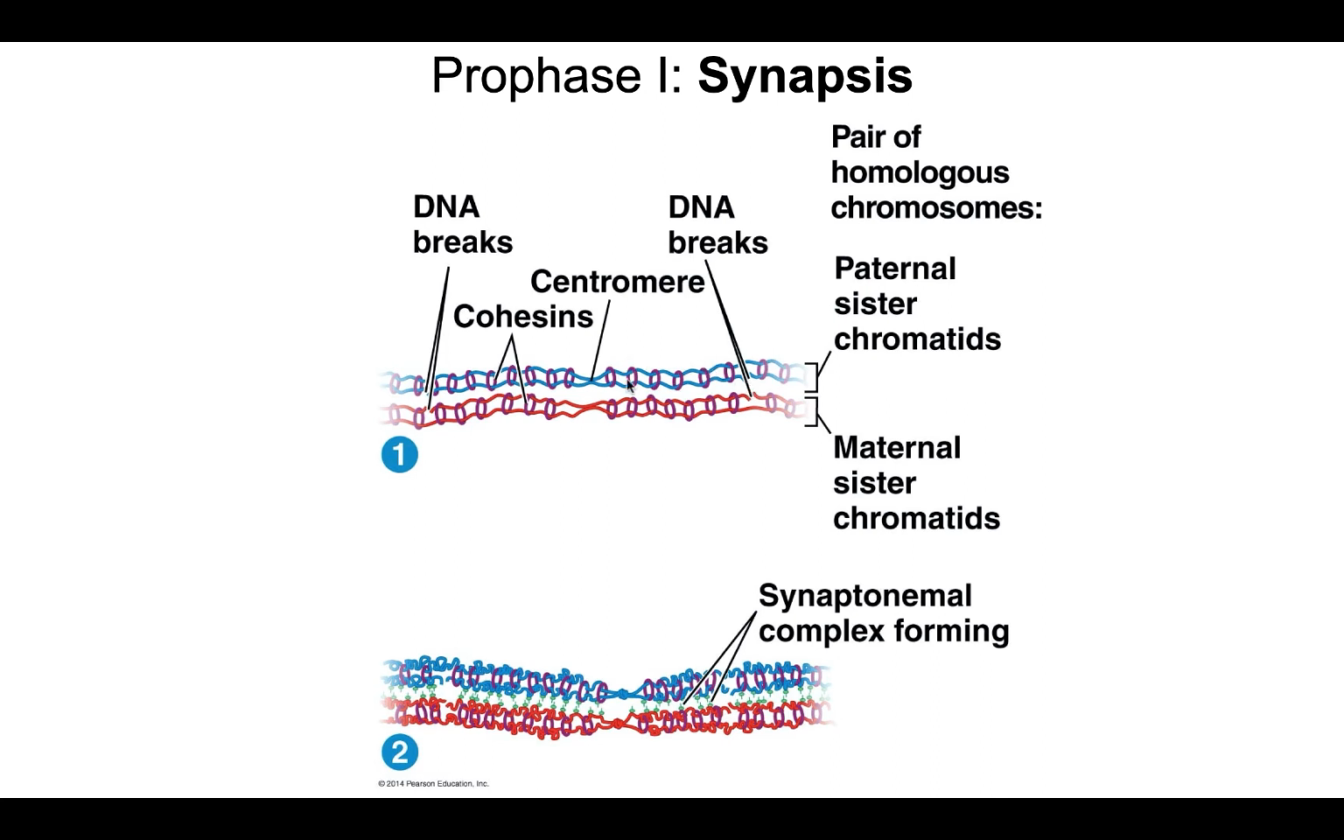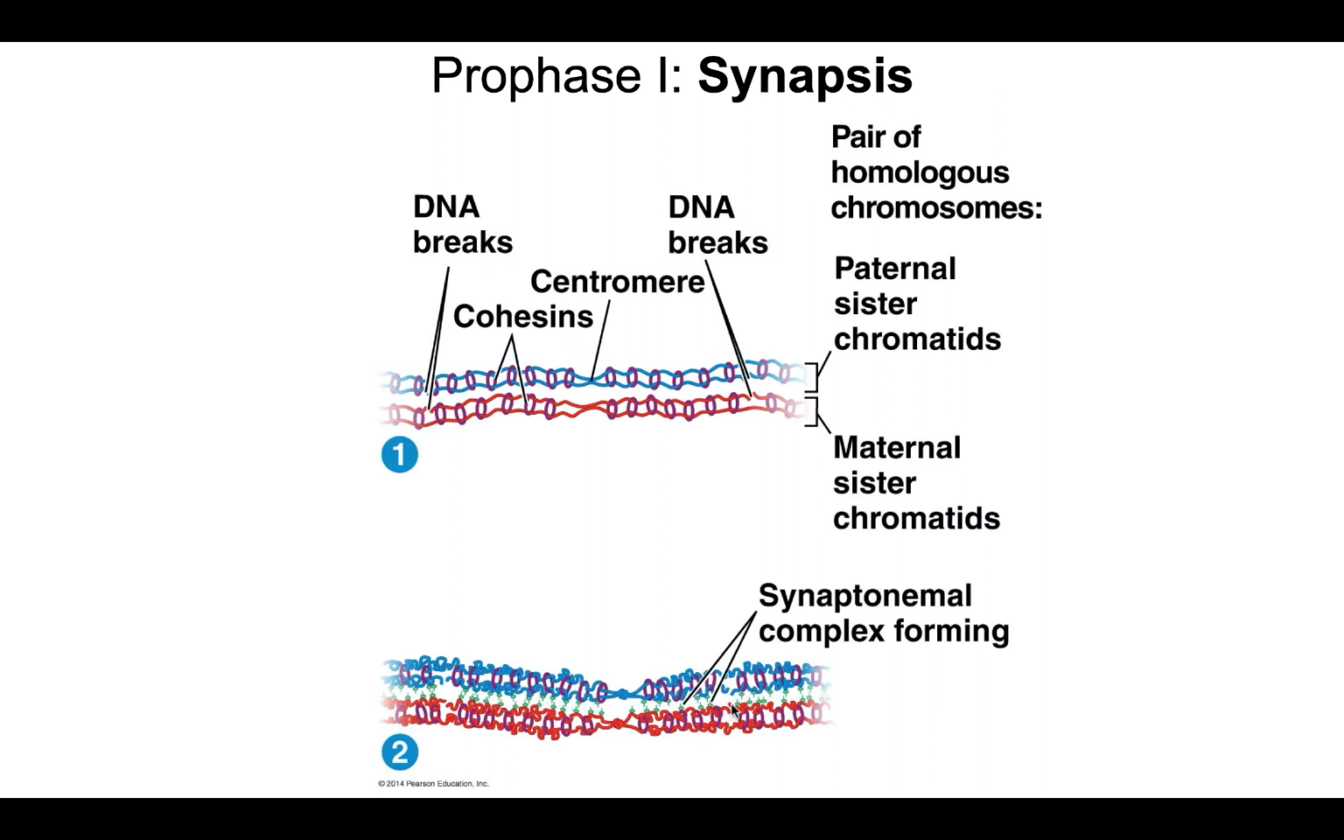Next, these two homologous chromosomes, the blue and the red, pair, and that's called synapsis. And at synapsis, you have synaptonemal complexes forming. These are proteins that you could barely see in green here, and these proteins are interacting with each other such that the homologous chromosomes are sticking to one another.